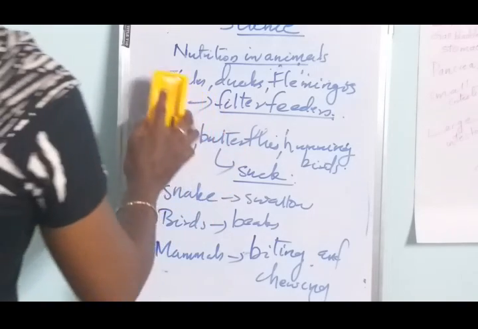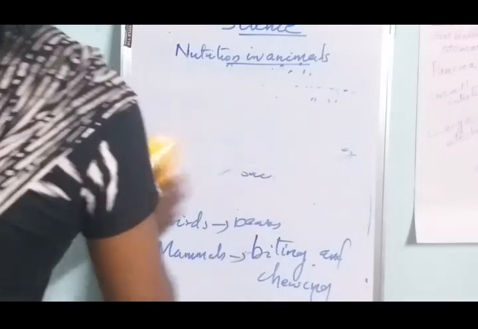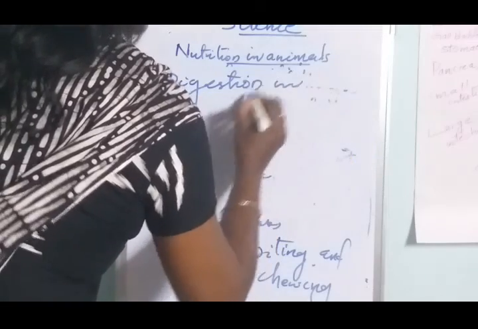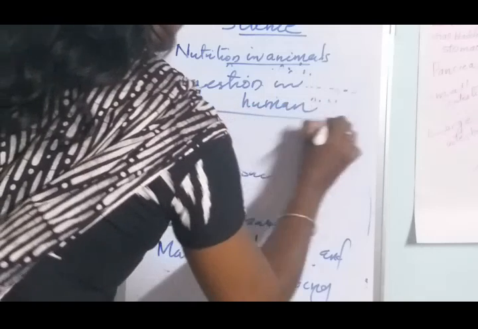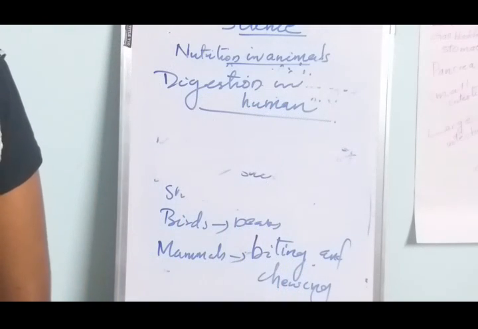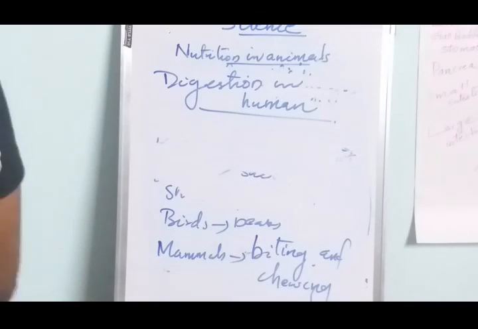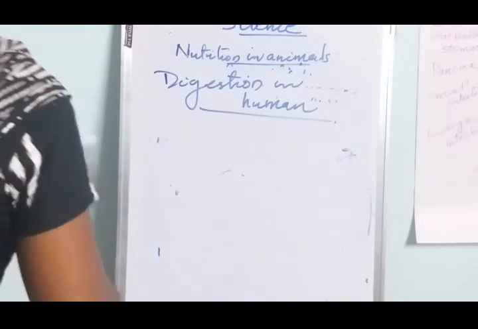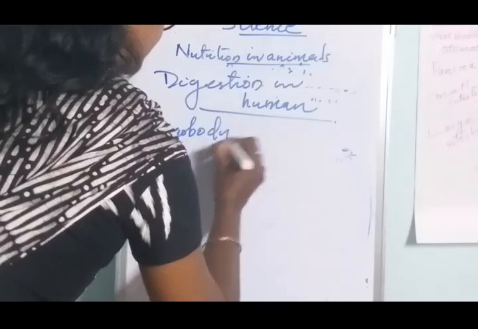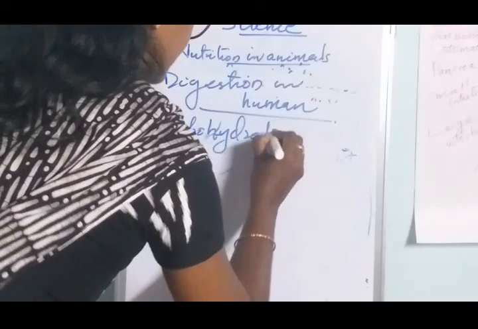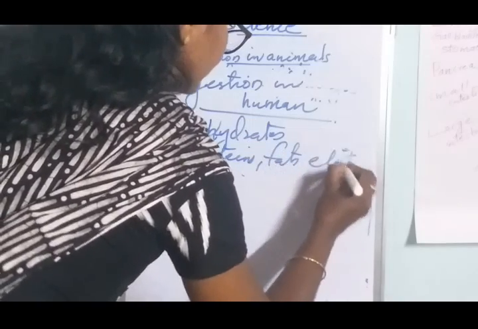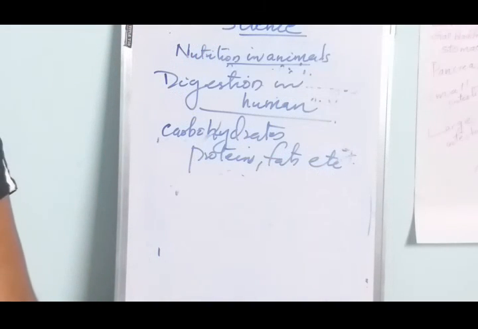Next we move to digestion in humans. We eat different kinds of food, and the food we eat contains complex substances such as carbohydrates, proteins, and fats.